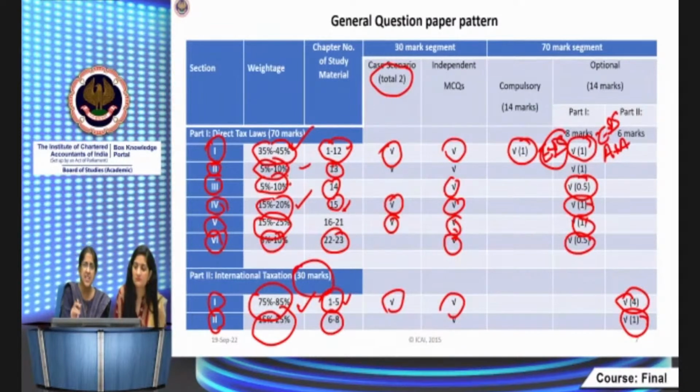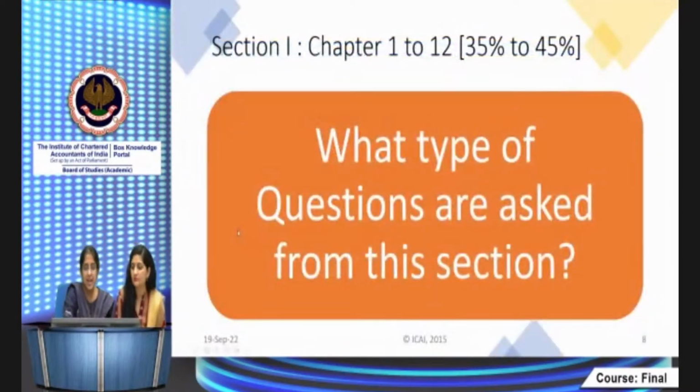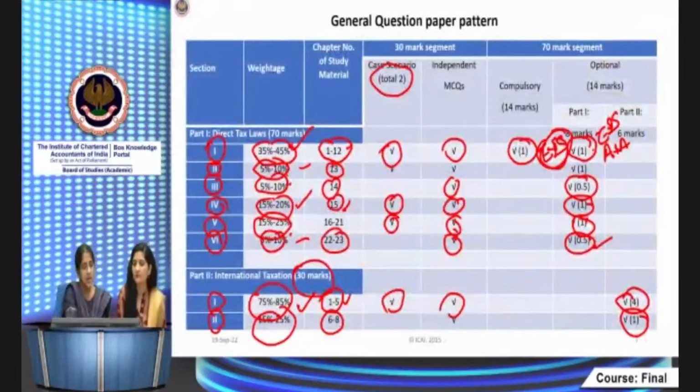Then as far as the majority of the things are concerned, analysis and interpretation, as I said, evaluation and synthesis skills are tested in this compulsory question and 1 more question in section 1. All the other chapters, it's basically analysis and application. Some chapters like liabilities in special cases, this 0.5 in section 6, as well as part 2 of international taxation, that is 6 to 8, in these chapters you get a knowledge-based question. So the emphasis is more on application and analysis.